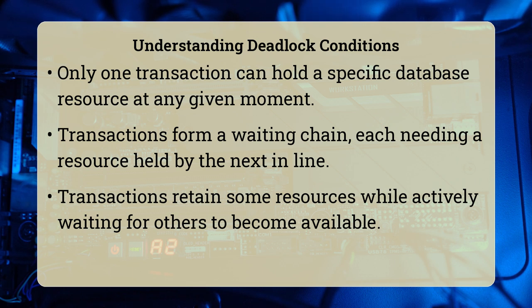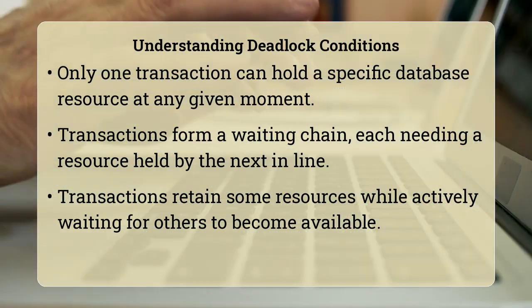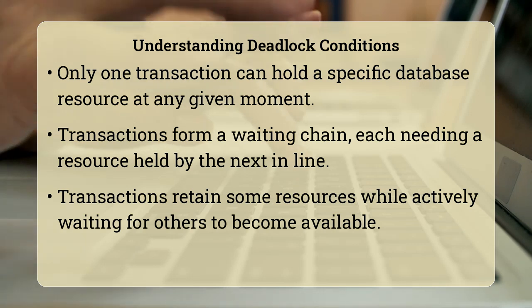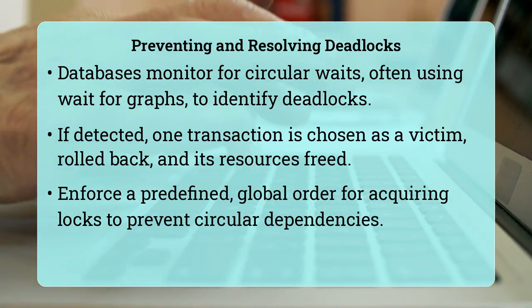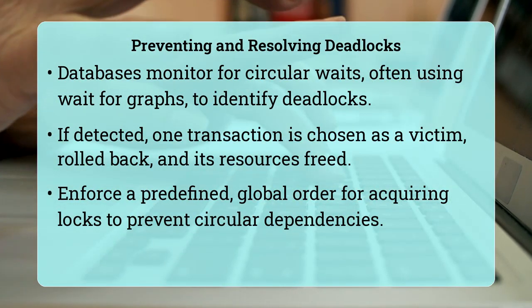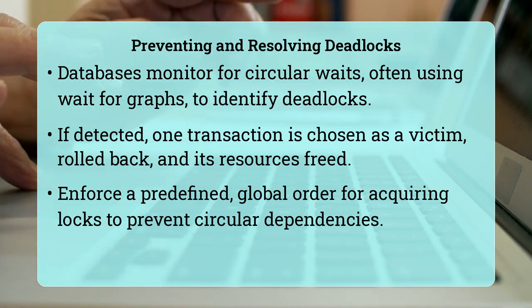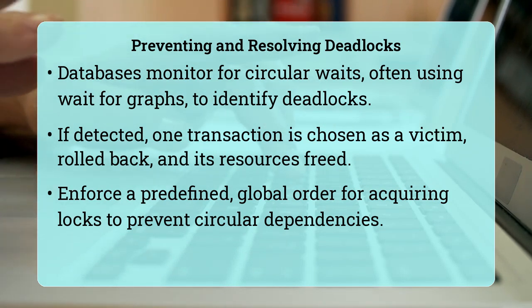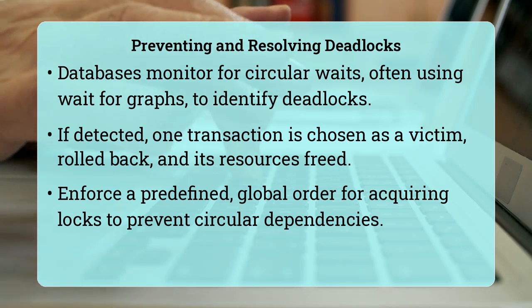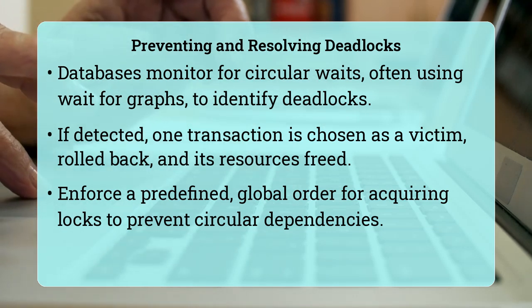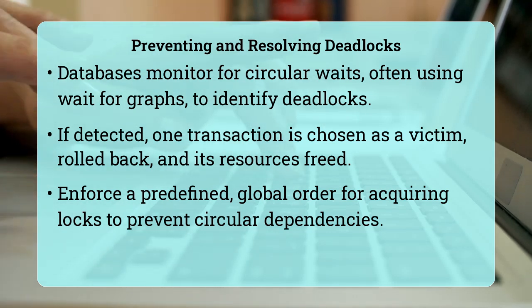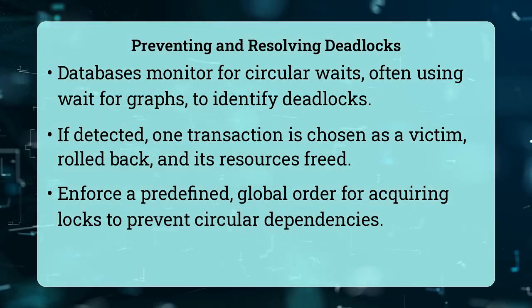To prevent or resolve deadlocks, database systems employ various strategies. One common approach is deadlock detection, where the database continuously monitors for circular waits, often using a wait-for graph. If a deadlock is detected, the system typically chooses one transaction to be the victim, rolls it back, and releases its resources, allowing other transactions to proceed.